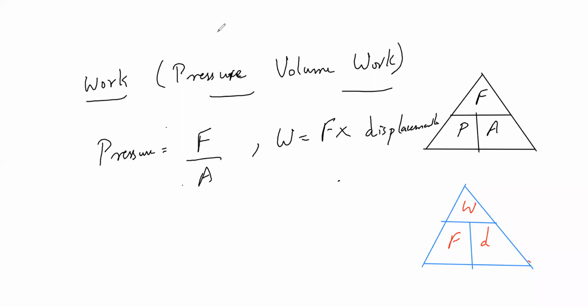Fine. So what I'm going to discuss now is what I'll write down here. I hope everyone has written down this thing.